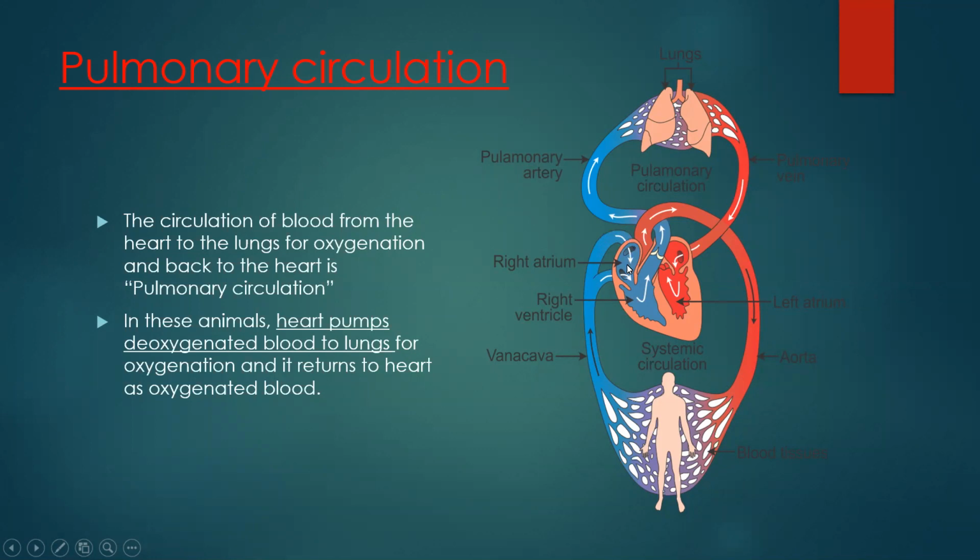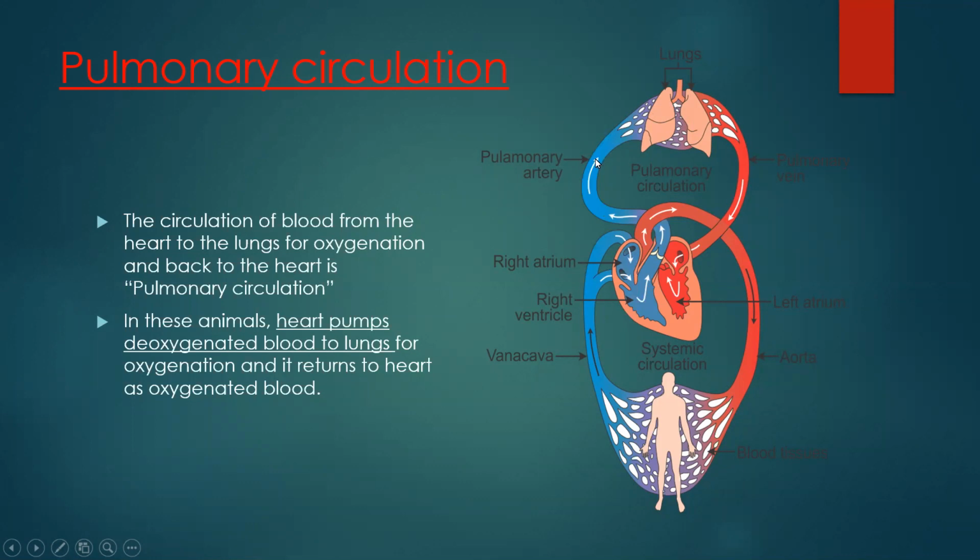From the right atrium, it comes into the right ventricle. Now ventricles are the lower chambers. What is the function of the ventricles? They are the pumping chambers. They pump the blood. So the deoxygenated blood from the right atrium comes into the right ventricle. From the right ventricle, with the help of the pulmonary artery, it goes to the lungs for oxygenation, that is for purification.